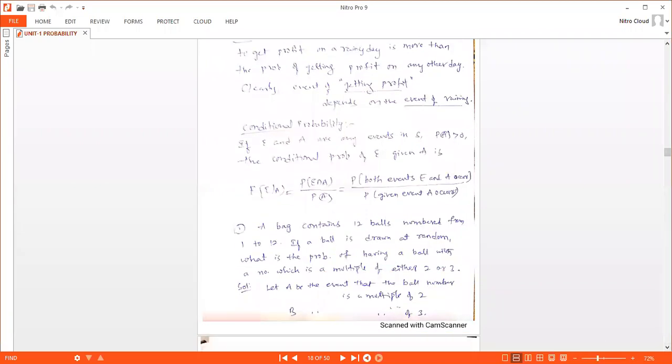Definition for conditional probability: if E and A are any events in S and probability of A greater than 0, the conditional probability of E given A is probability of E given A equal to probability of E intersection A by probability of A. So that is we are writing as the conditional probability of both events E and A occur by probability of given event A occurs.